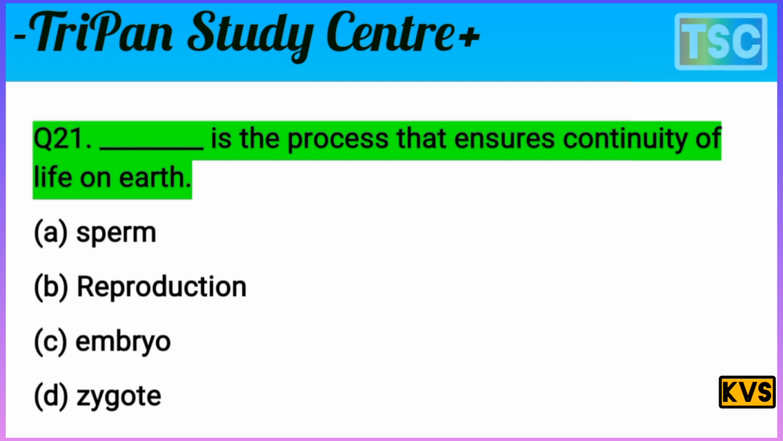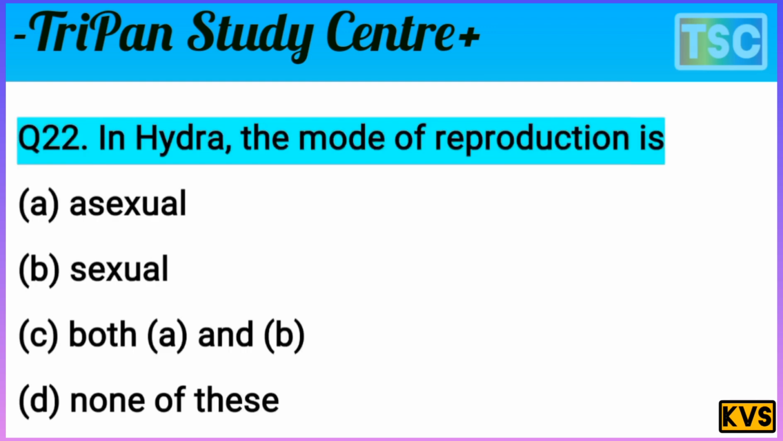Reproduction is the most important, and reproduction includes sperm, embryo, zygote. But reproduction is the most important for this question. It is the right answer here. B, reproduction. Reproduction is the process that ensures continuity of life on the earth. It means option B is correct here. Let's see the next question on your screen.